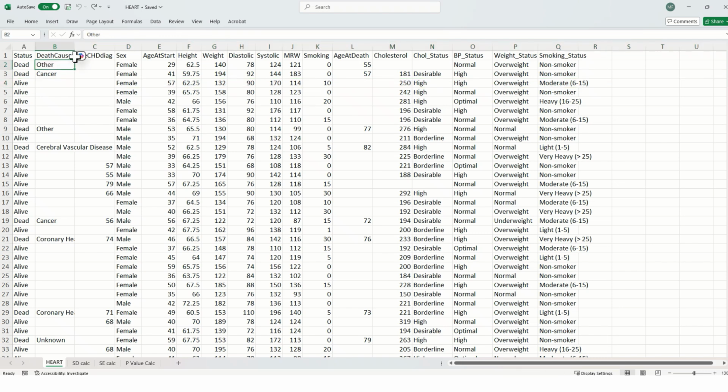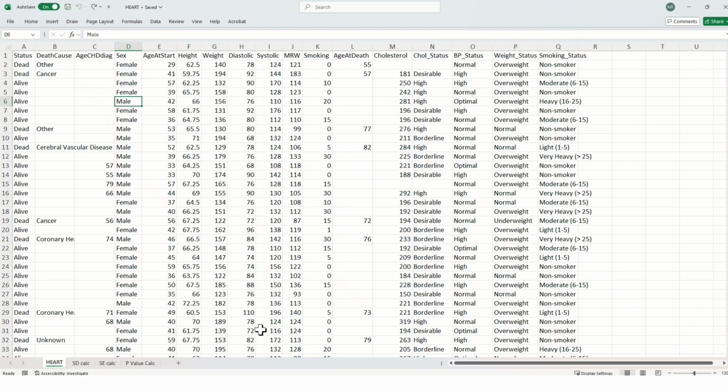Okay, now if you look closely, you will notice that these attributes can vary in two very distinct ways. Some variables, such as status, death cause, age, chronic heart disease, can vary with a limited number of possible values. For example, the vital status can vary by only two values, dead or alive. Death cause can vary by only five possibilities: others, cancer, cerebral vascular disease, coronary heart disease. Sex can vary only by male and female.